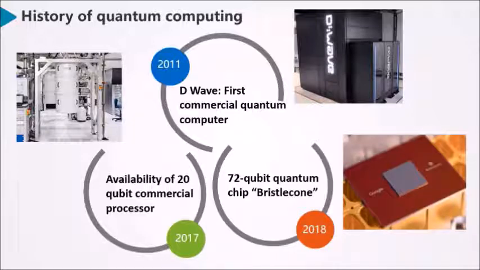In 2018, Google announced the creation of a 72-qubit quantum chip called Bristlecone, achieving a new record. Also in 2018, Intel announced a new 49-qubit quantum chip.